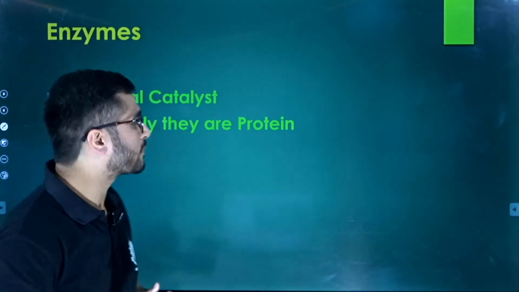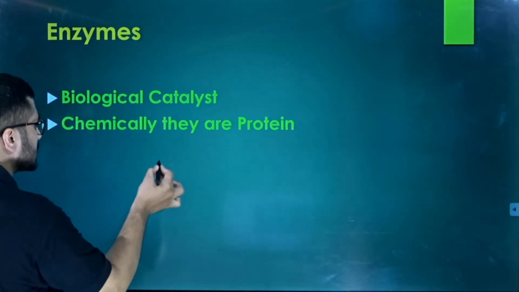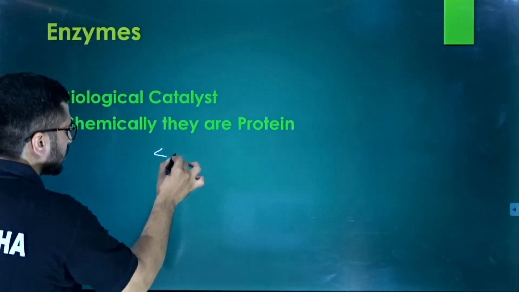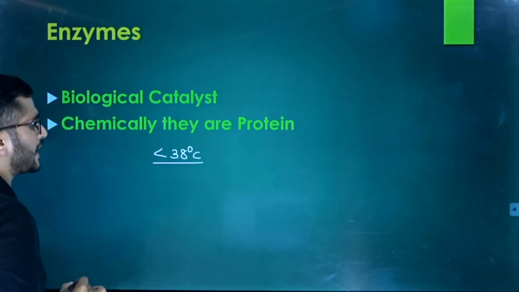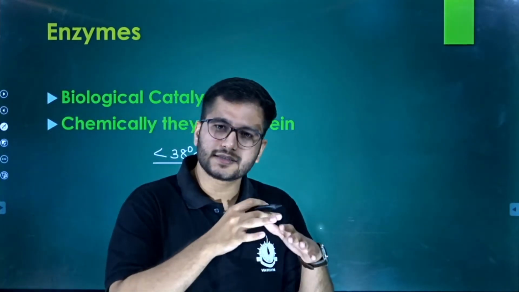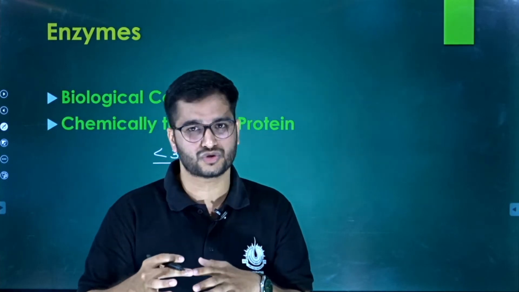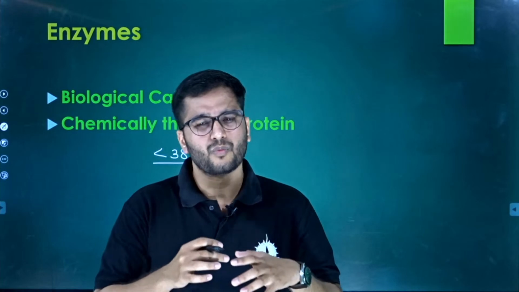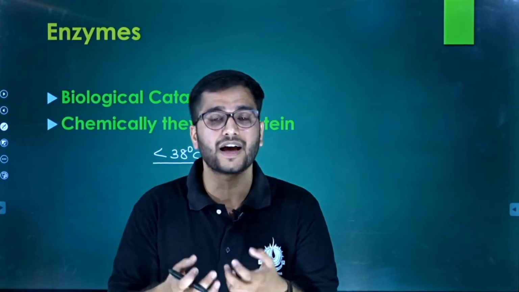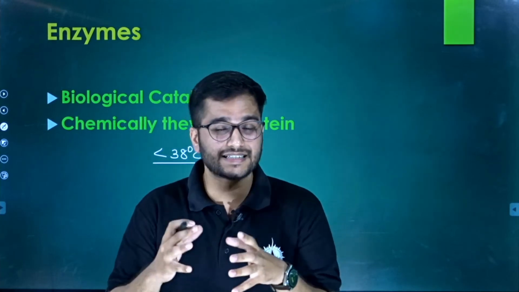In this case, what happened? When the temperature falls below 38 degrees centigrade, the enzymatic activity will reduce slowly. Why? Because the bond formation will not happen. What is the mechanism behind bond formation? Why do bonds have to be formed? We will discuss that later on.